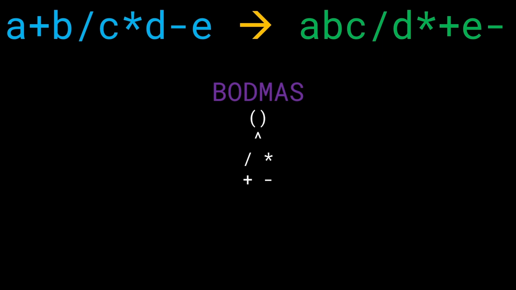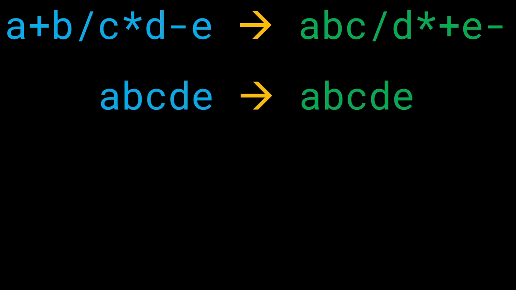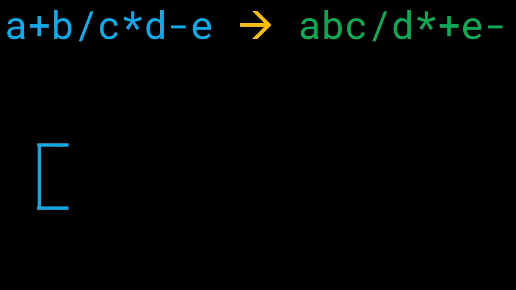I also want you to notice another thing which I brought up earlier as well. The ordering of the operands, which are A, B, C, D, and E, remains the same from the infix to the postfix notation. Only the ordering of the operators changes. It went from plus, slash, star, minus, a completely random ordering, to a well-defined ordering: division, multiplication, addition, and subtraction. So now the question is, how do we implement this? How do we make this happen using formal logic? We're going to use a stack to do this.